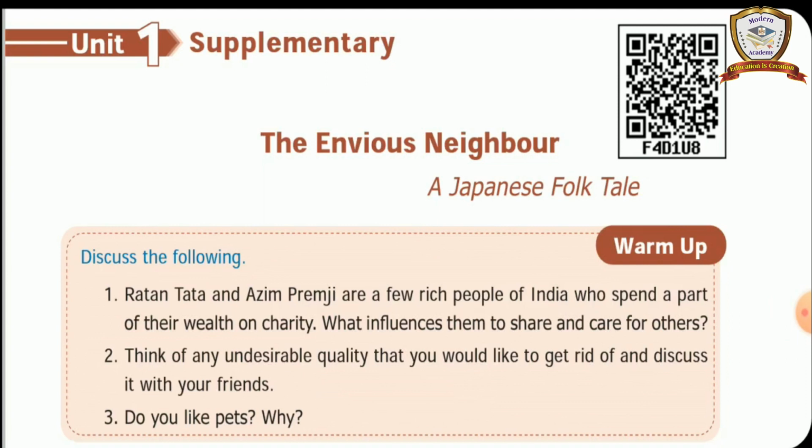Ratan Tata and Azim Premji are rich people of India. They are willing to take care of the needy people. They are willing to take care of the suffering people, and they are willing to spend a part of their wealth on charity. Second question. Think of any undesirable quality that you would like to get rid of and discuss it with your friends. You are asked to discuss with your friends if you have any undesirable quality.